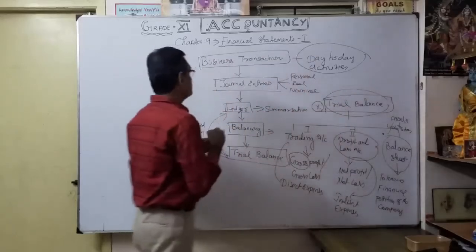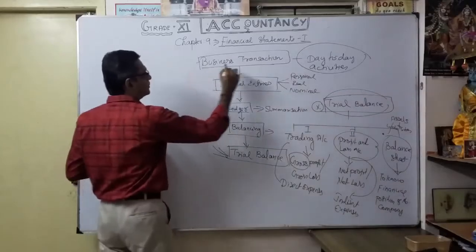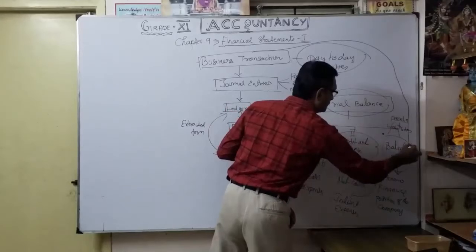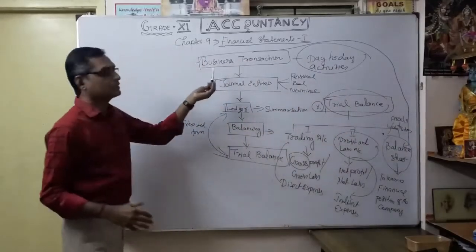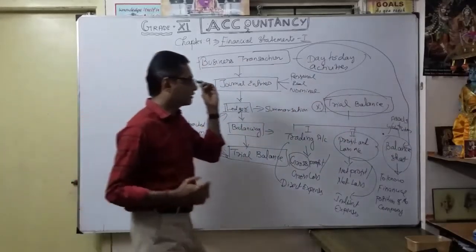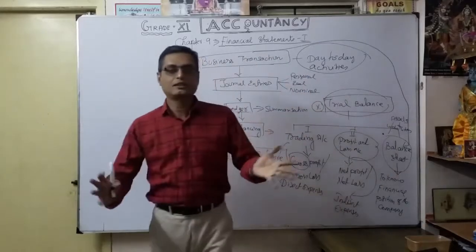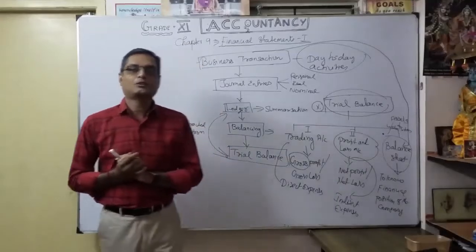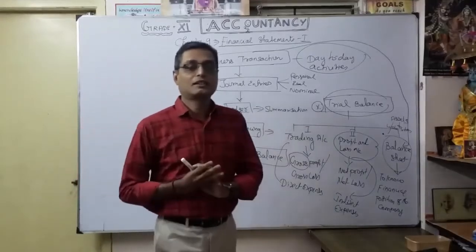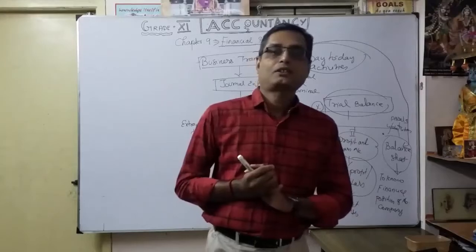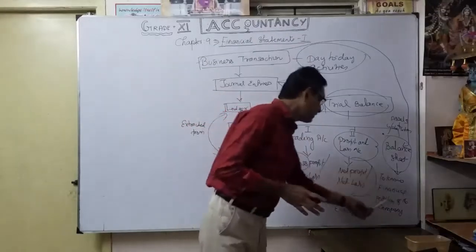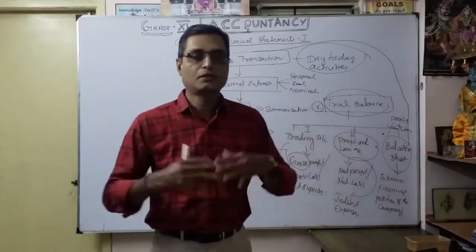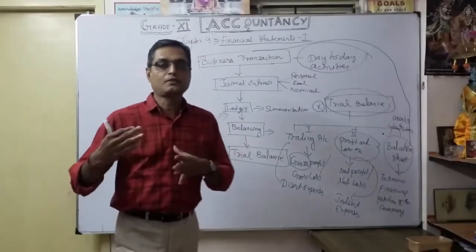So from your business transaction till your balance sheet, this is your final statement. From your business transaction, how to convert it into your balance sheet, that's the art, you will say, na? We studied in chapter 1 that accountancy is an art, is a science. Understood? So that's the presentation, how you are going to present. Yes, accountancy is also one of the arts, the way in accounting terms to convey to whom.